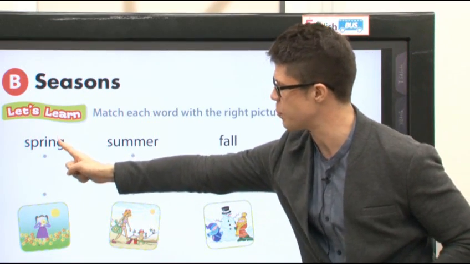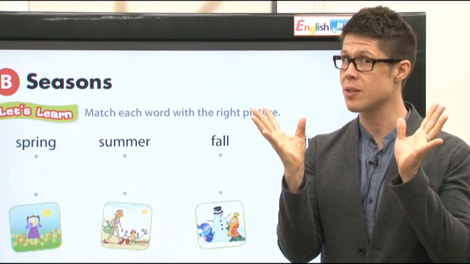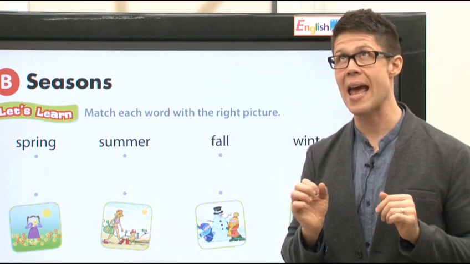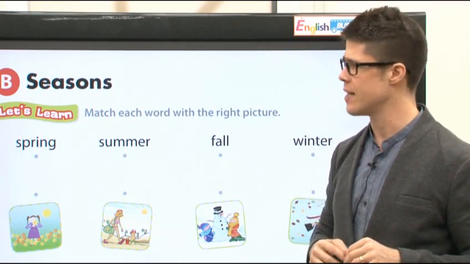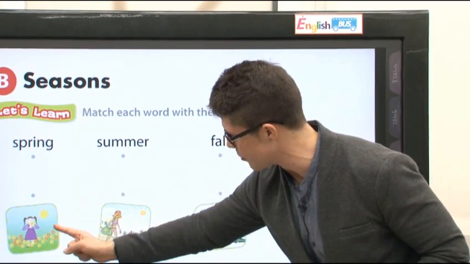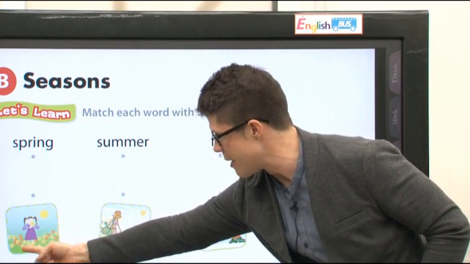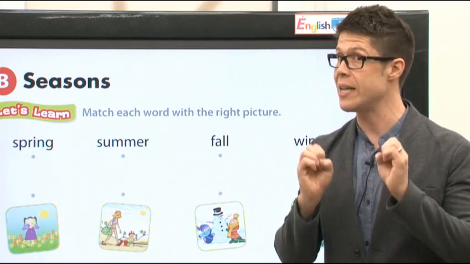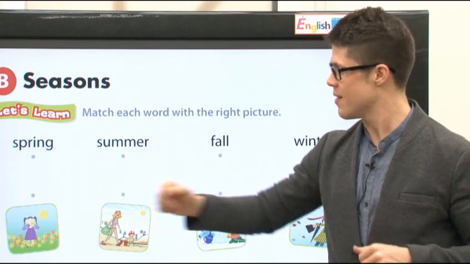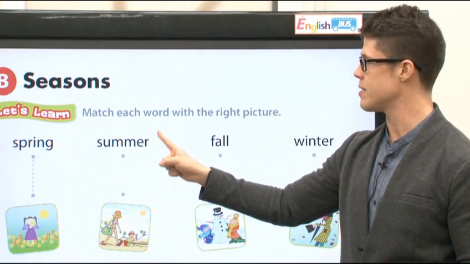All right? So let's match the words with the pictures. First, we have spring. Okay? In spring, there are pretty flowers and grass and rain from the sky. That is spring. Which of these pictures is spring? Ah, yes, here are the flowers. See, the girl has a flower and there are many pretty flowers everywhere. In spring, the flowers come up from the ground. This is spring. Ta-da!